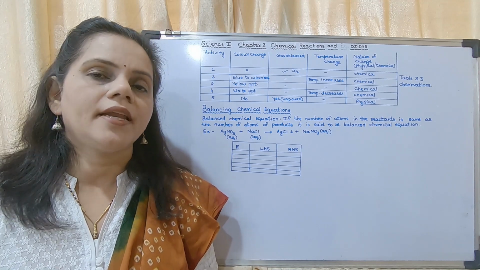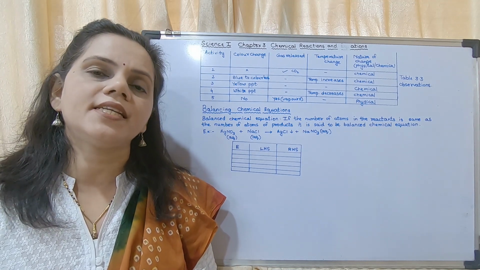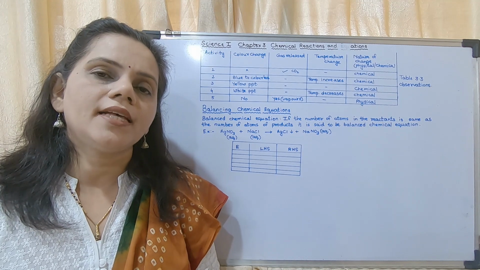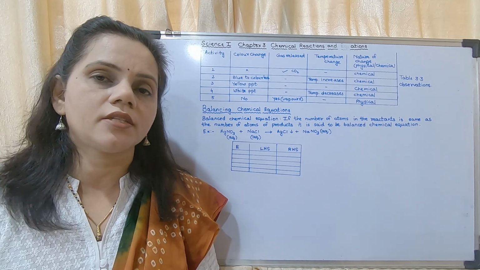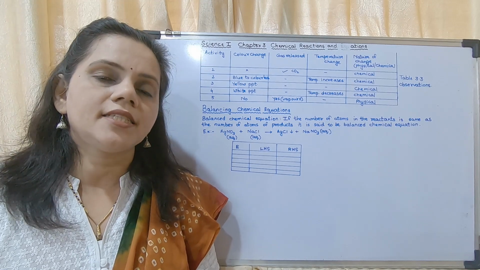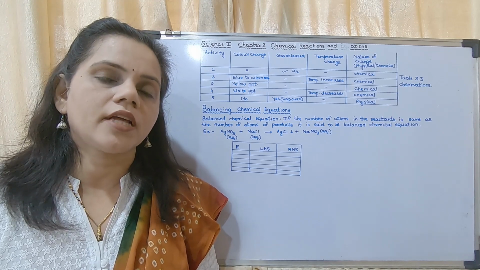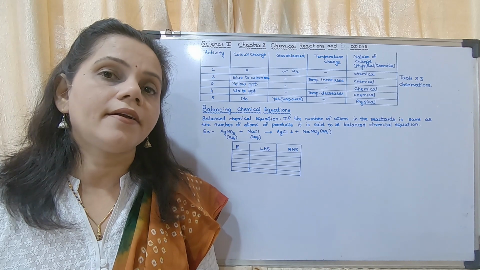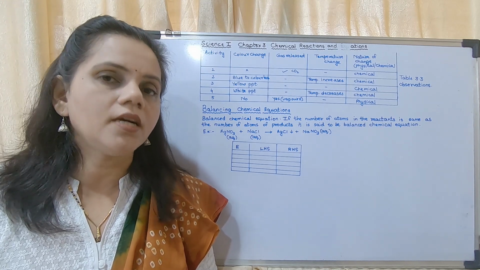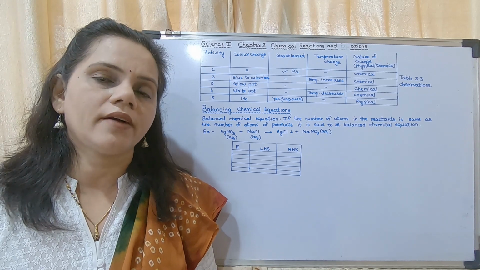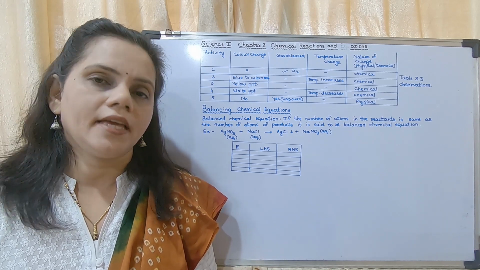Next, physical states of compounds: S stands for solid, L for liquid, AQ for aqueous, G or an upward arrow for gas, and the downward arrow for a precipitate or a solid. You have to write that while writing an equation.